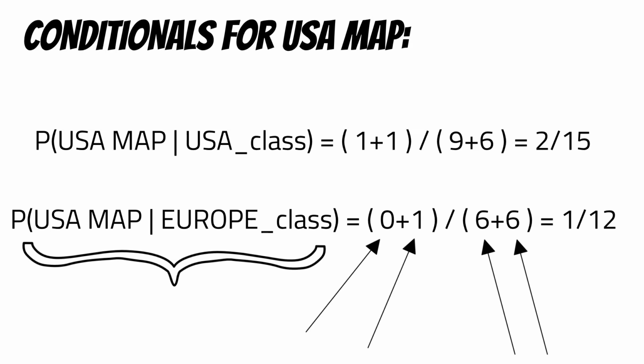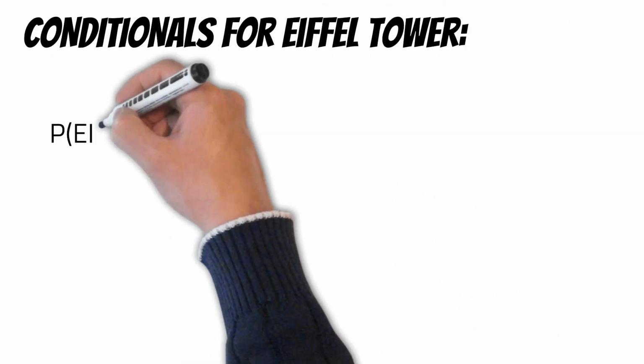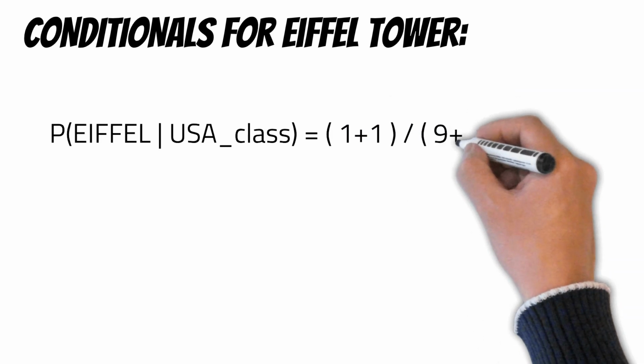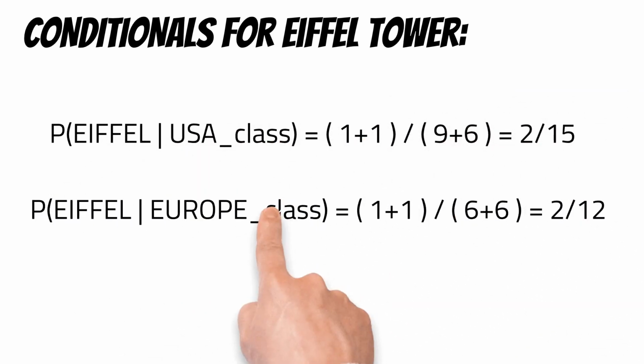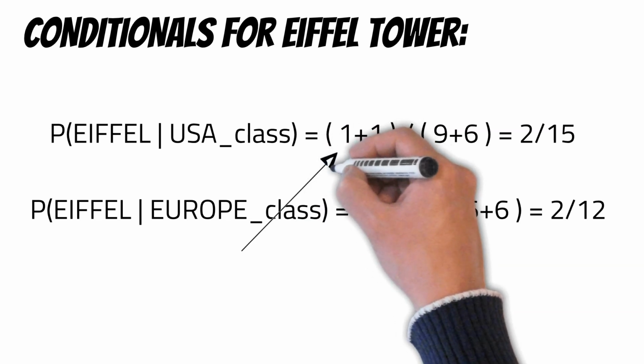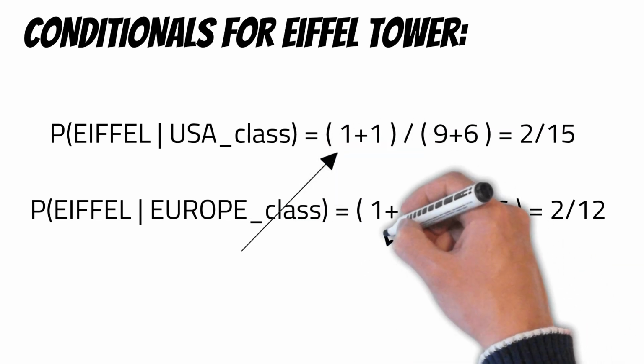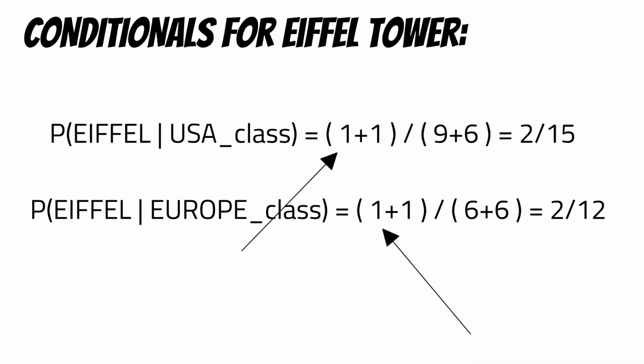And the next 6 is the vocabulary, which is the distinct count of all the words in all the classes. The conditionals for Eiffel Tower will be different, even though we will use the same formula. Remember, we had 1 Eiffel Tower in the USA class, and we had 1 Eiffel Tower in the European class. As you can see in the numerator, we always count 1 for both the US travel documents and for the Europe travel documents.